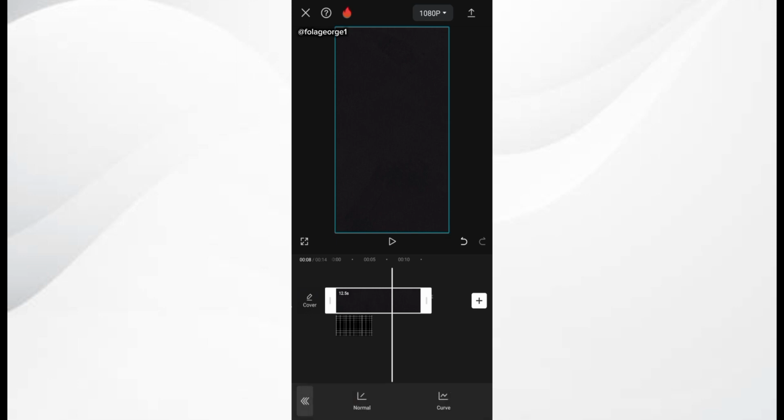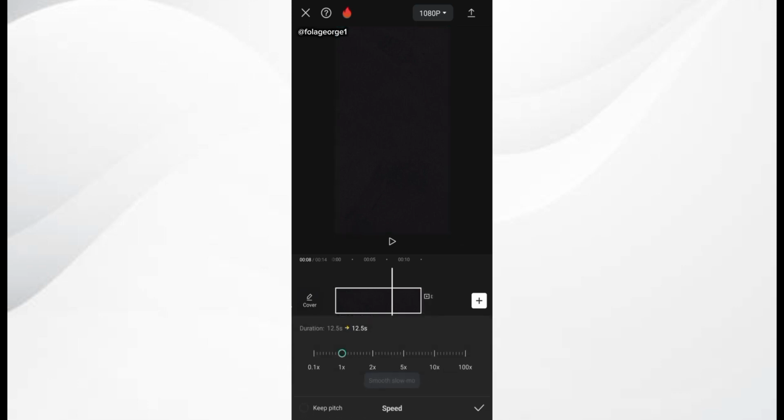Meanwhile, you guys are going to have access to this. I included this in the Google Drive link, so you have access to both the background and the lines. The background is a very short video of 12.5 seconds, while the black and white lines is just an image. I'm going to give you access to it in the Google Drive link so you can use it to create this video. I simply click on the background video and click on normal.